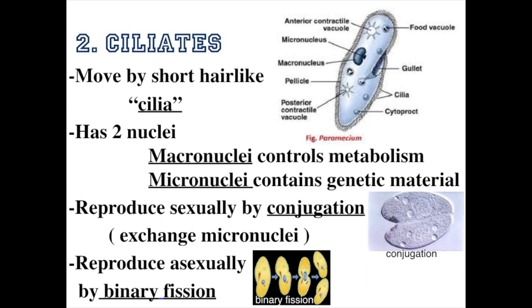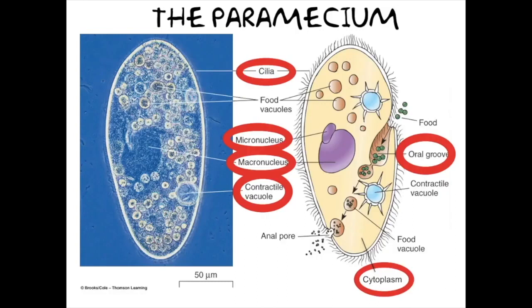But not only can they do sexual reproduction of conjugation, they can also perform binary fission and separate asexually. So two paramecium can go side by side, have sexual reproduction occurring, then they can separate, and then they can go through asexual reproduction. These terms, again, you are responsible for to identify and describe.